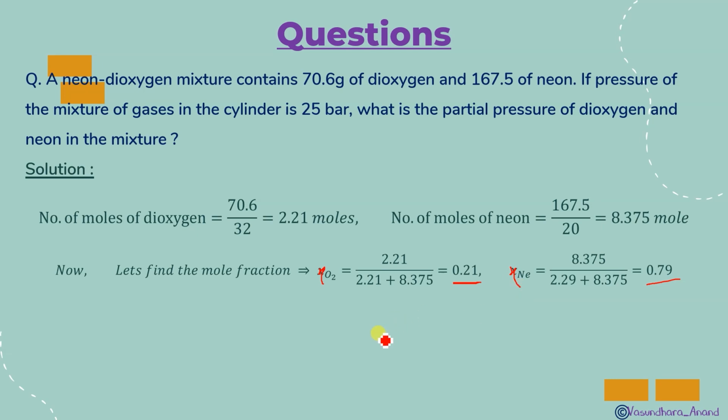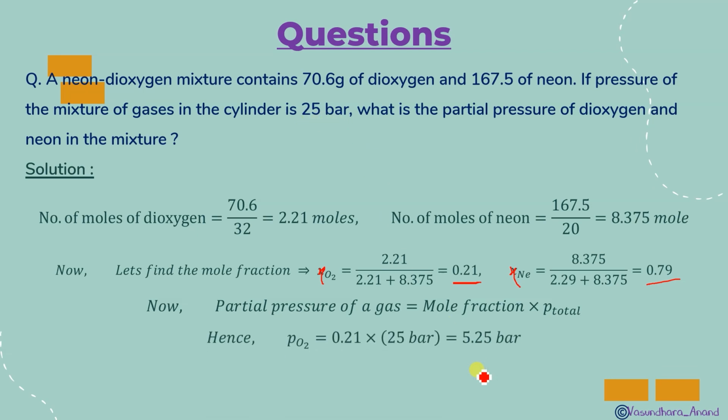Now what you have to do, P total is given, the individual we have to find. So for the individual partial pressure of this, mole fraction 0.21 multiplied by P total. P total is 25. Just put this value and get the answer. This is PO2, the individual pressure of O2. Similarly for P neon you can find 0.79 multiplied by 25 bar and you will get 19.75 bar. So that is the answer.